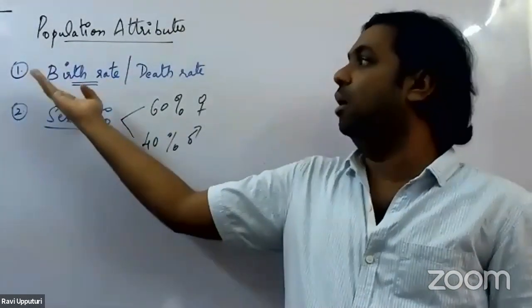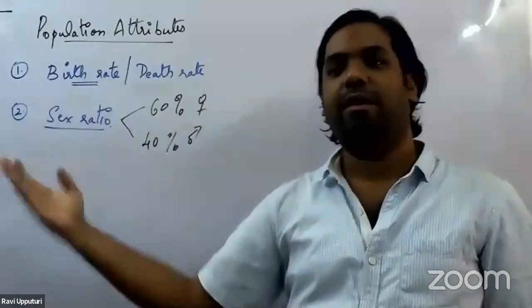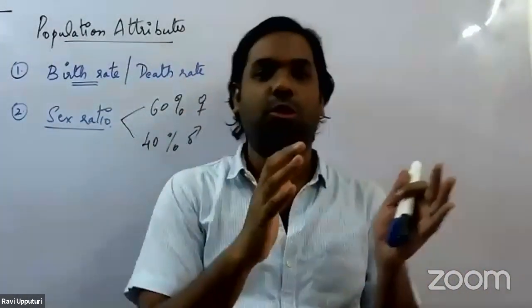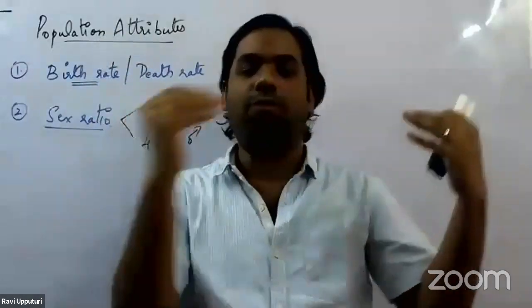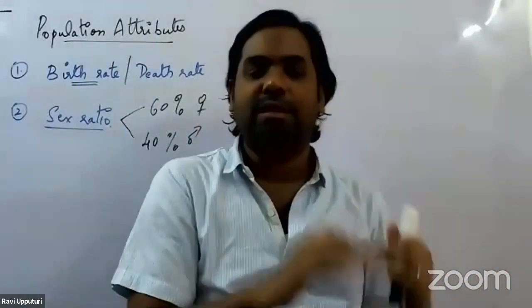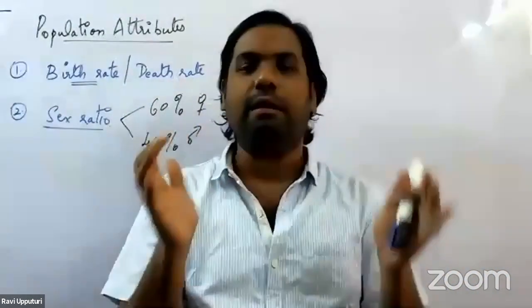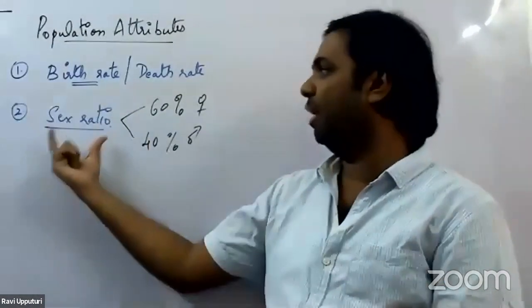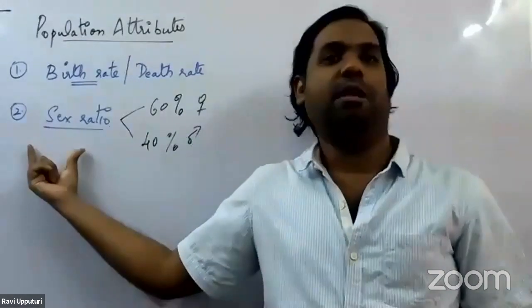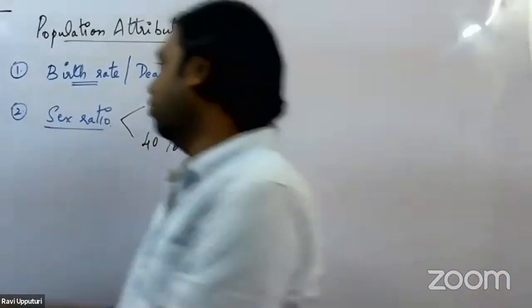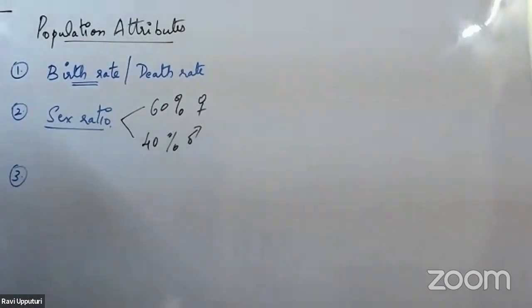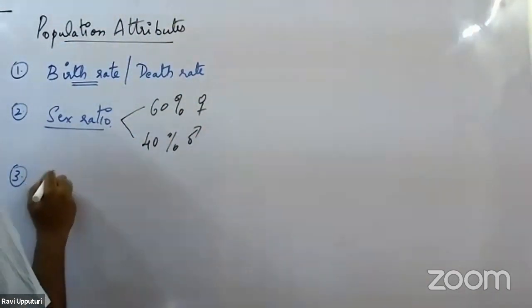So the first attribute, birth rate and death rate. Second attribute would be with regards to the sex ratio, the number of females to the number of males, the ratio of females to that of the males in a particular population at a given time period. We start calling it the sex ratio. So this is what we have in the second population attribute, the sex ratio. Moving on to the third population attribute. The third population attribute is something related to the age distribution.